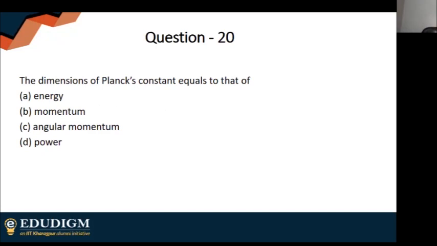So energy is not possible. Everyone is saying C, angular momentum. The dimension of Planck's constant should be equal to the angular momentum.